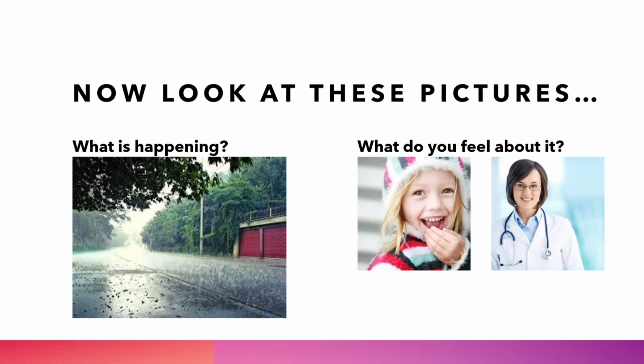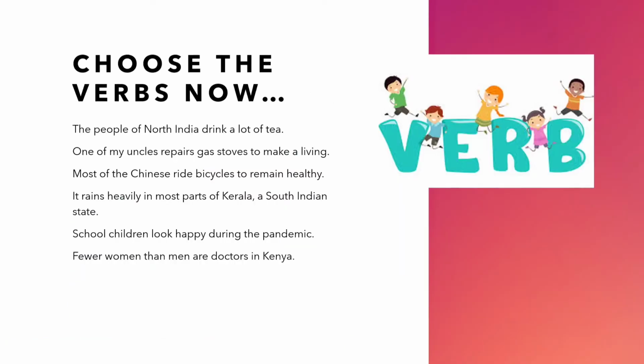Okay, so now look at these pictures. So what is happening? You can see it is raining. Or what do you feel about these 2 pictures? You can see this girl looks happy, and you can see this is a doctor. So here also we have got some verbs. Let us see what those verbs really are. Now choose the verbs now.